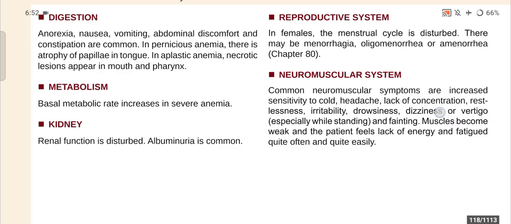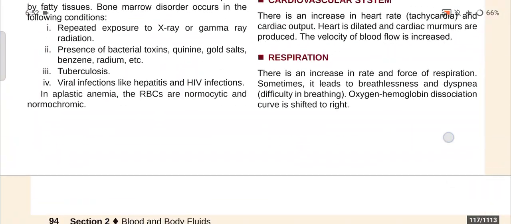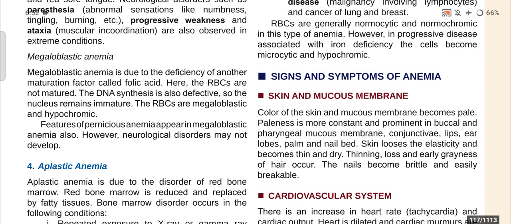Now, we will discuss the signs and symptoms of anemia. Skin and mucous membrane: the color of the skin and the mucous membrane becomes pale, and paleness is more constant and prominent in the buccal cavity and the pharyngeal mucous membrane, conjunctivae, lips, ears, earlobes, then palms and nail beds. The skin loses elasticity and becomes thin and dry, with thinning and loss of the early grayness of the hair color, and the nails become brittle and easily breakable.